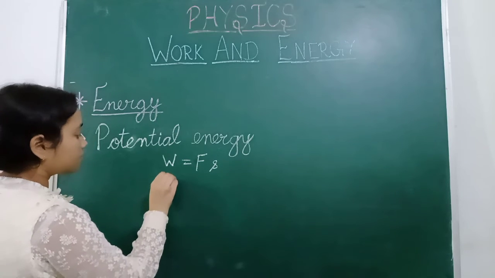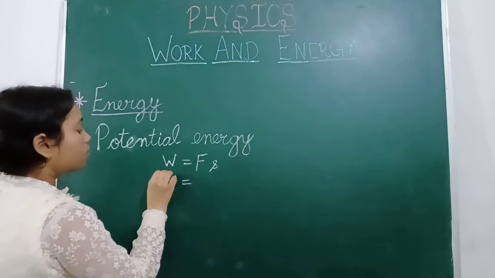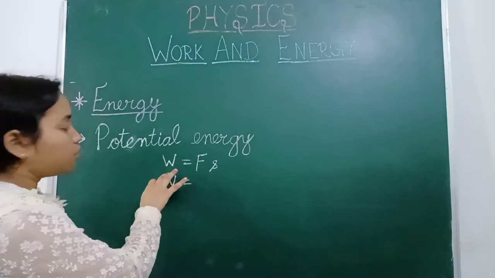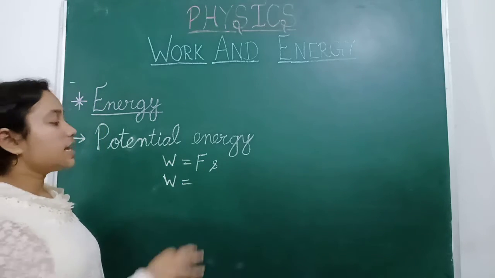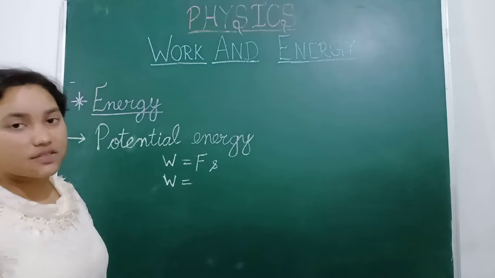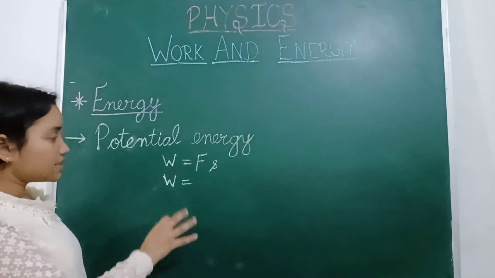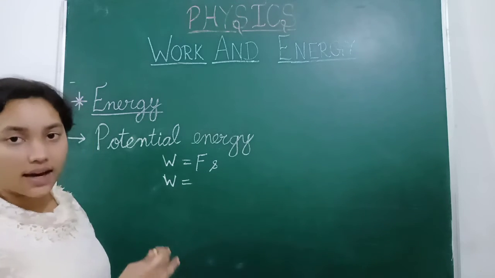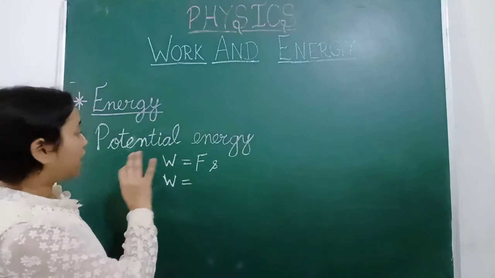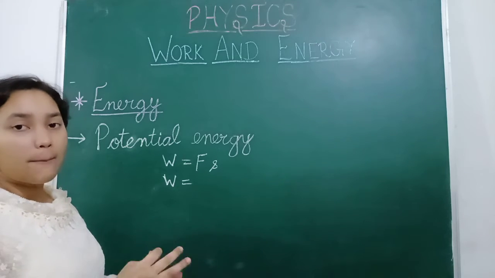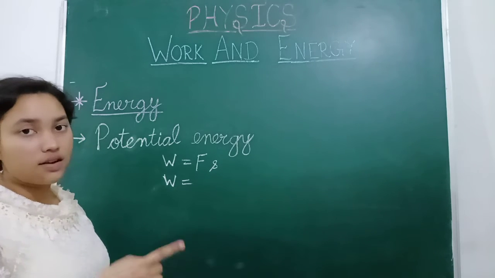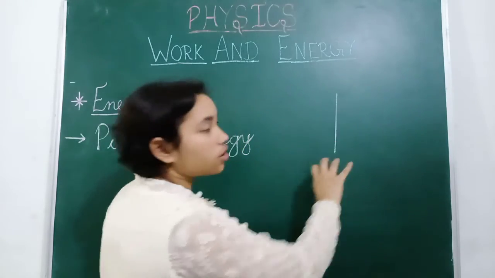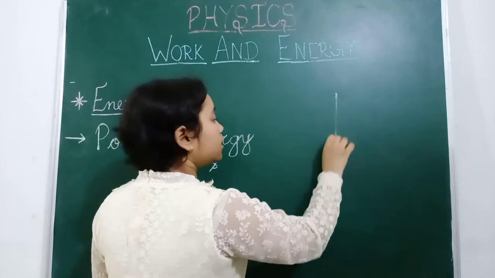So work done is equal to force into displacement, where W is work done, F is the force, and S is the displacement, as we know. This is the condition when displacement is in the height. So potential energy applies on height, when an object is thrown above or thrown from the top to the ground.